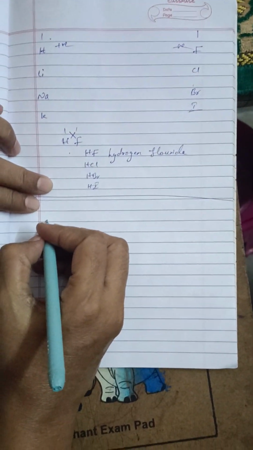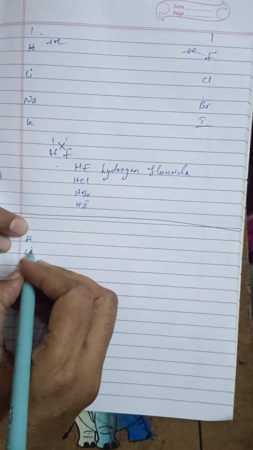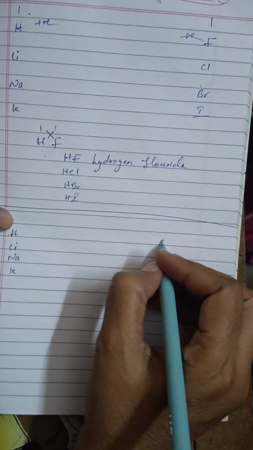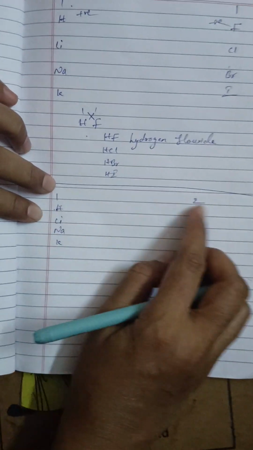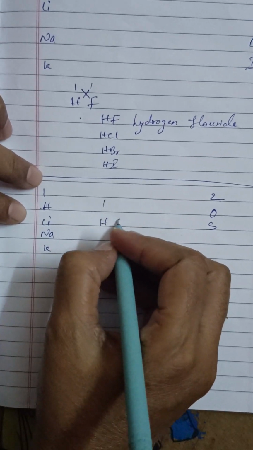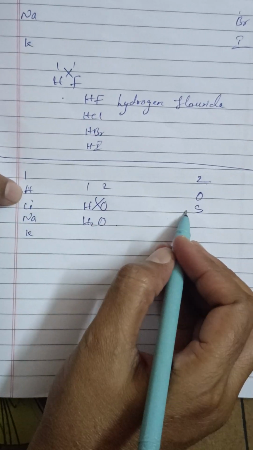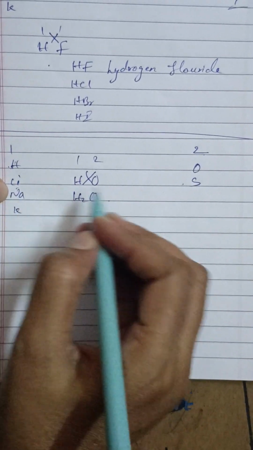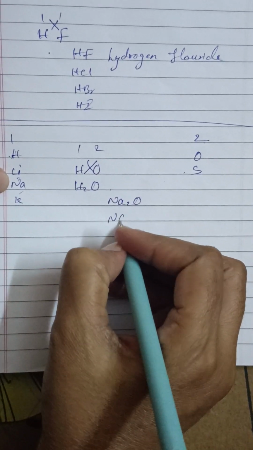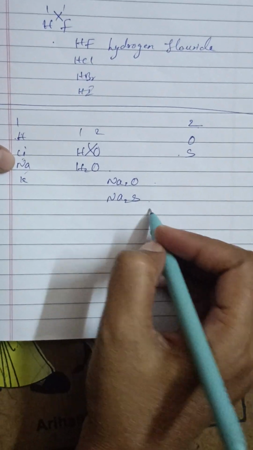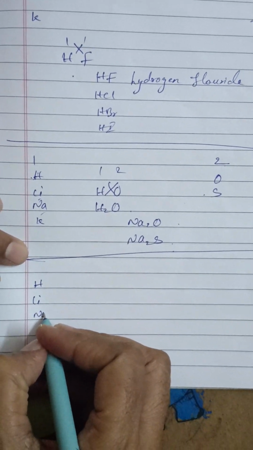Next, let us go for the first group elements, hydrogen, lithium, sodium, potassium, and this side we will take oxygen and sulfur. Their valency is 2, and the first group's valency is 1. So by crossing, what happens? Suppose it is hydrogen 1, oxygen 2. Cross it, what will you get? H2O, that is nothing but water. Then H2S, then Li2O, Li2S, Na2O, Na2S. Sodium oxide, sodium sulfide.